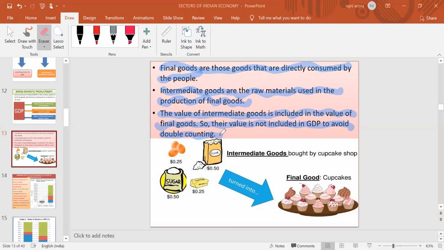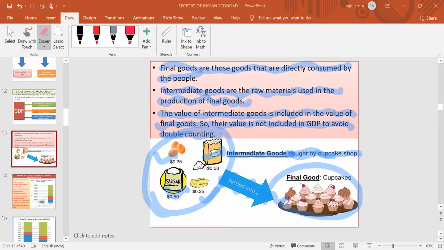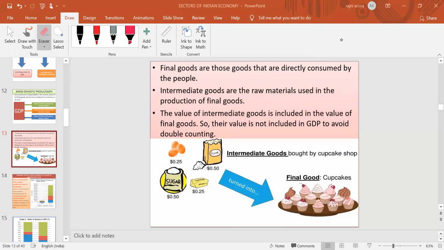As an example, take a biscuit or cupcake manufacturer. They purchase these things, which are termed intermediate goods, bought by the cupcake shop, and finally they are turned into cupcakes. So the cupcakes will be known as the final goods, and the ingredients will be known as the intermediate goods. Okay, now the meaning of GDP, final goods and intermediate goods is completed.